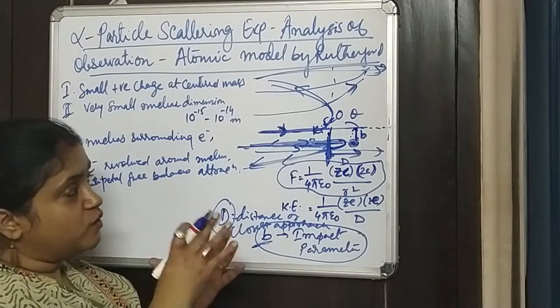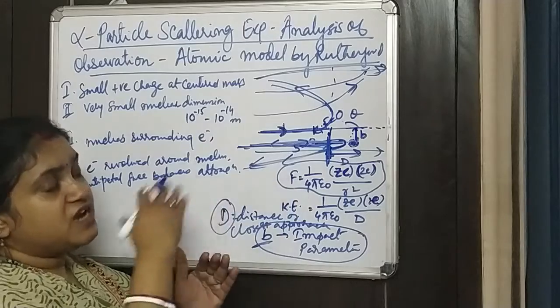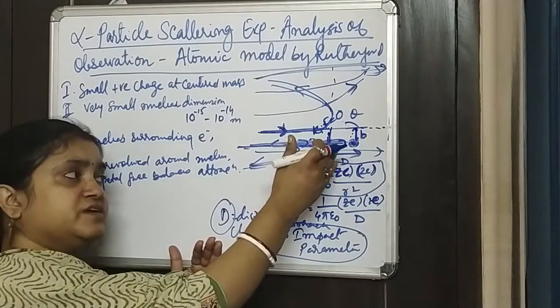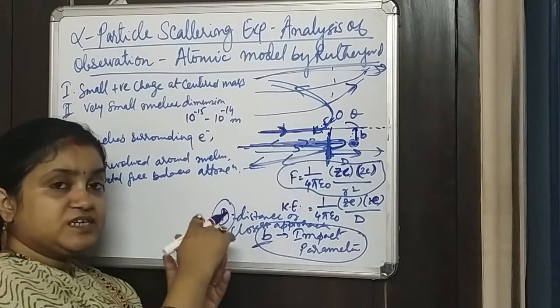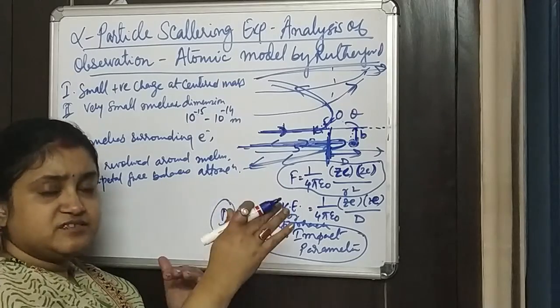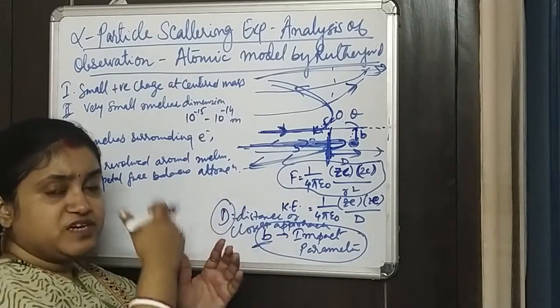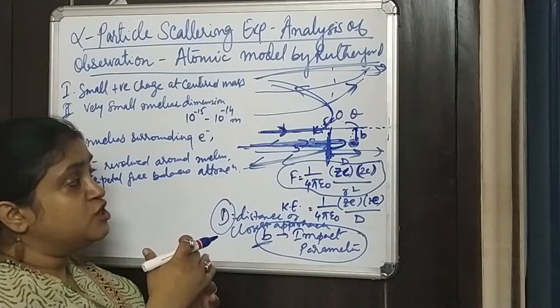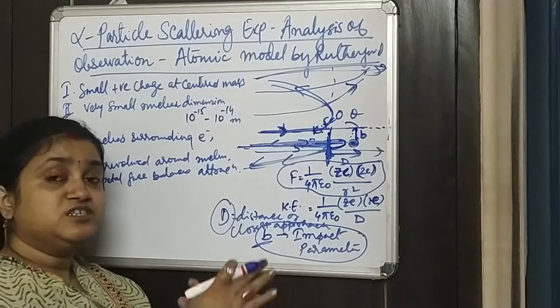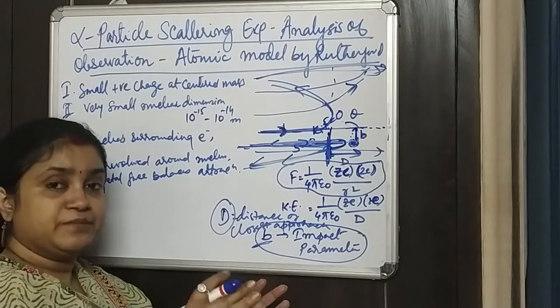Rutherford found that since most of the alpha particles are not coming very close to the nucleus and are not scattering much, they just move away straight without any interaction. Therefore the majority of the atom is actually empty.